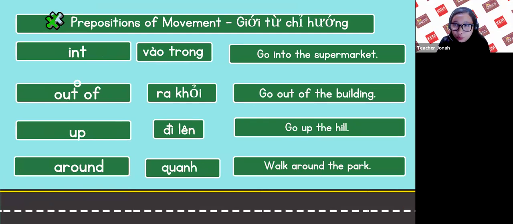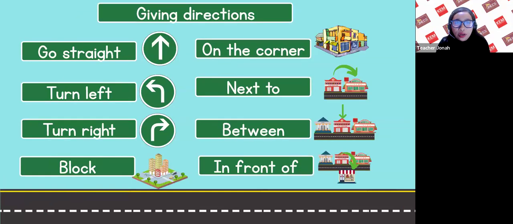And then we have giving directions: go straight, turn left, turn right, block, on the corner, next to, between, and in front of. So that's how we give directions.